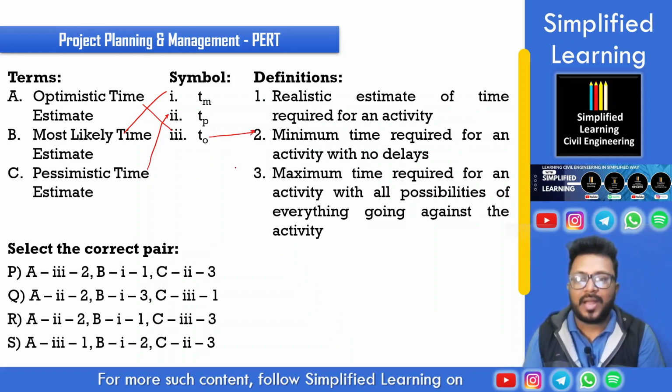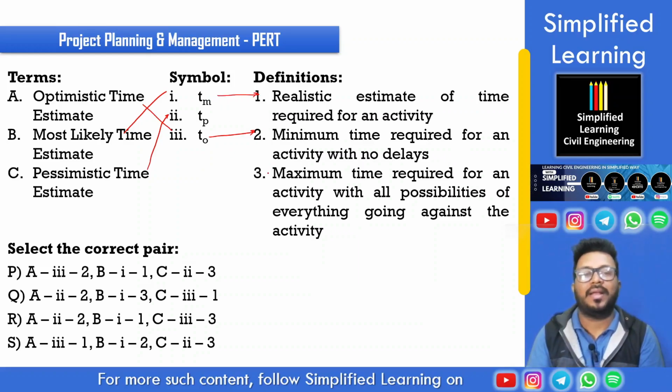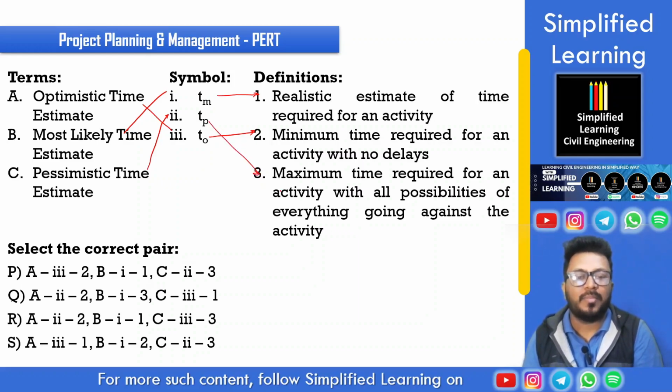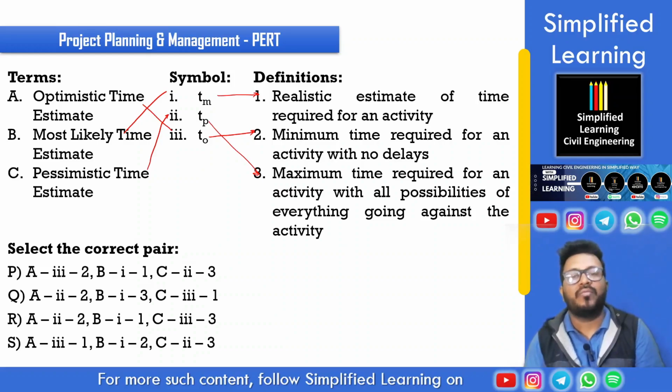most likely time estimate, T suffix M, is nothing but the realistic estimate, the most practical estimate for the time required for an activity, and T suffix P will be the maximum time, with all the possibilities that everything will be going wrong with the activity.